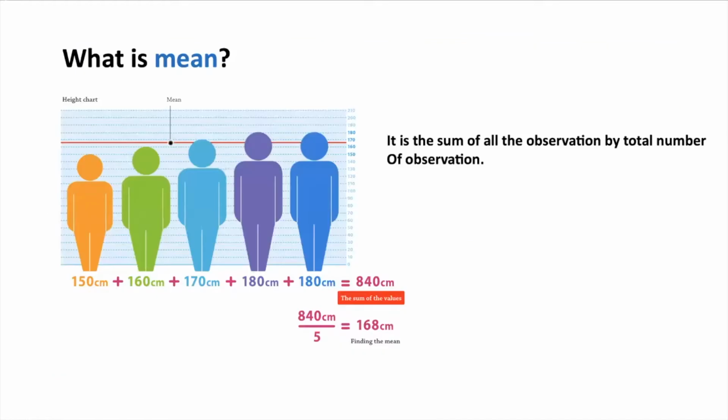Now, let us see what we mean by mean. Mean is the sum of all observations divided by the total number of observations. Let us see this example. We have 5 people with different heights: 150, 160, 170, 180, and 180. To calculate the mean, first we have to calculate the sum of all the heights, which will be 840 centimeters. Now we have the heights of 5 people, so we have to divide 840 by 5, which comes to 168. So our mean will be 168 centimeters.